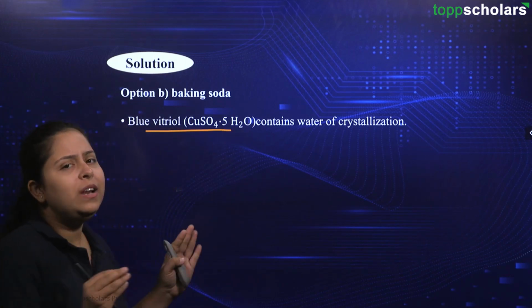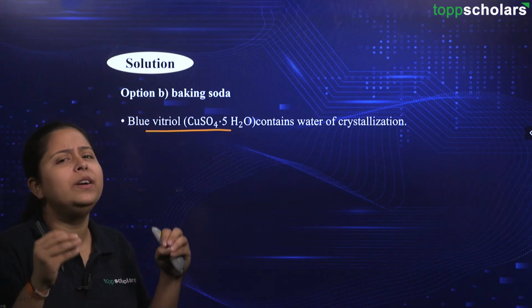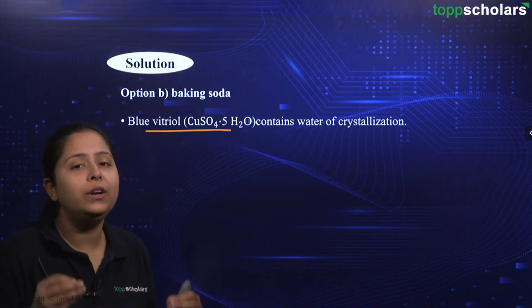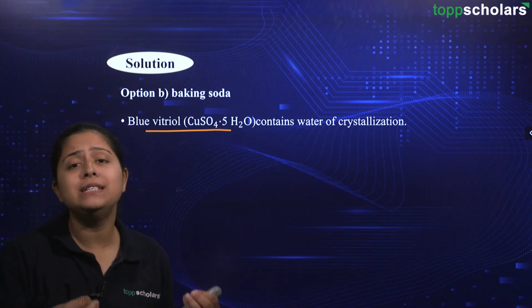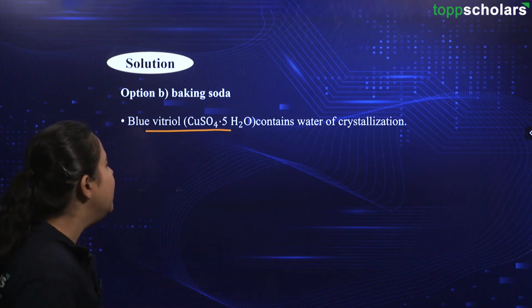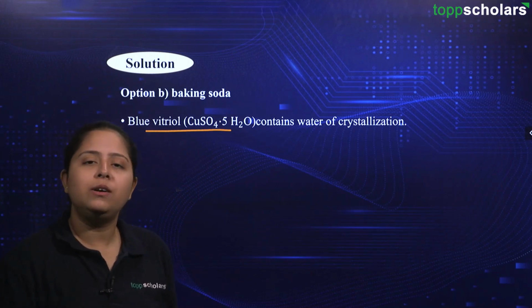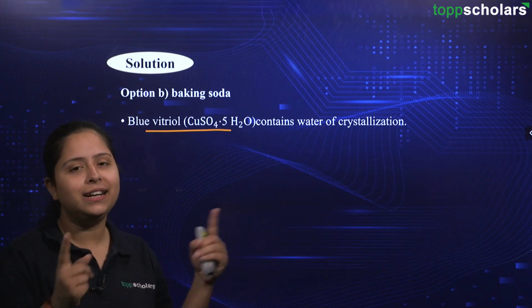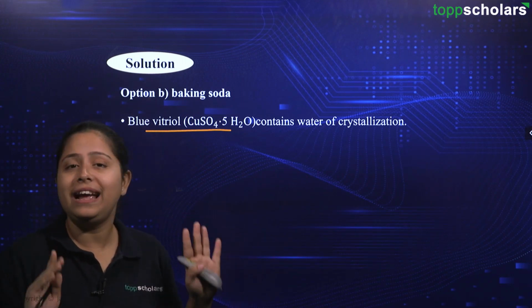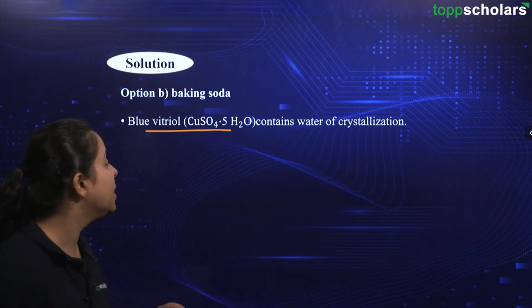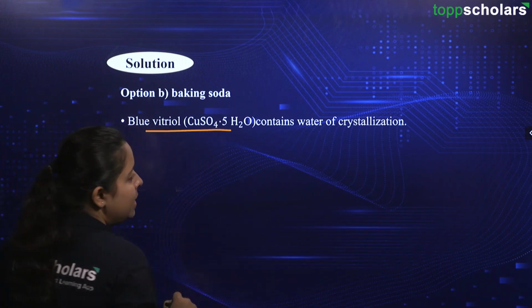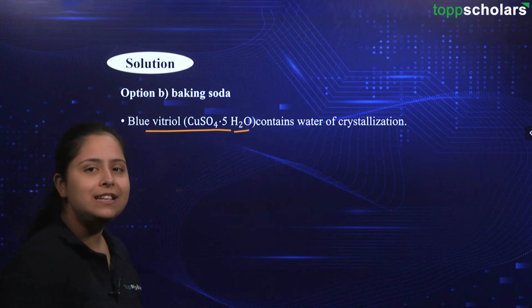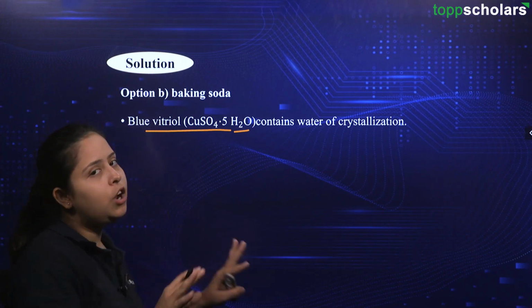Here we have blue, and you will have an idea that it has something to do with Cu. In our other sessions, we have talked about how CuSO4, or copper sulfate, has a blue color. You have already noticed this from your chapters, revision or study as well. But here we are relating the concept so that it will be set in your mind and you will not forget it in your examination. So, blue vitriol is CuSO4 dot 5H2O. This 5H2O is nothing but the water of crystallization. That means this is not the correct answer.